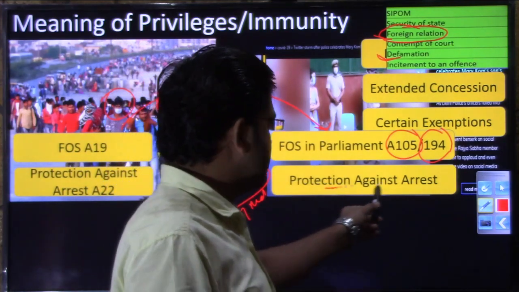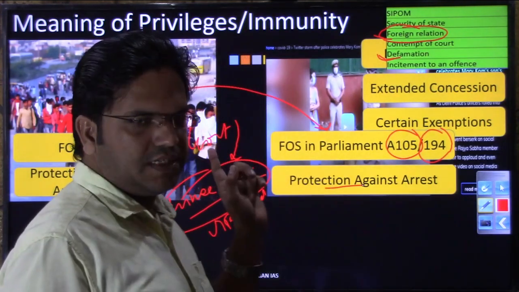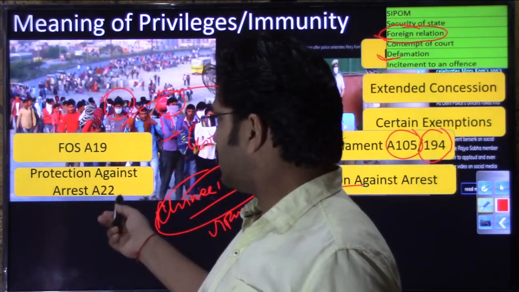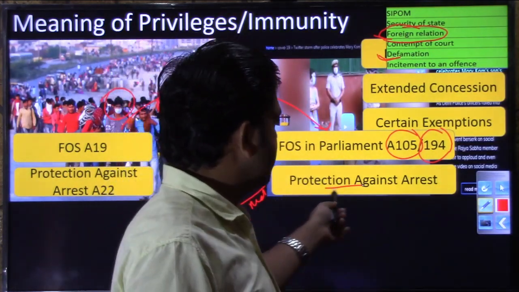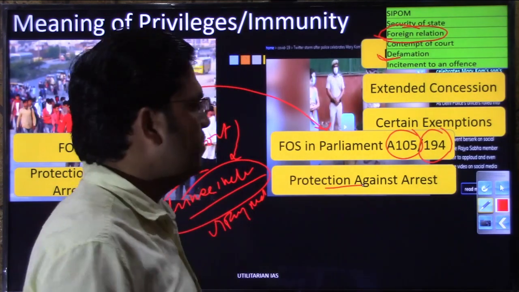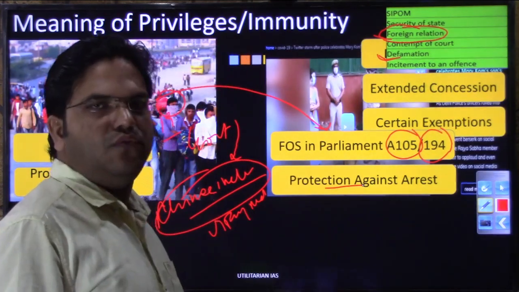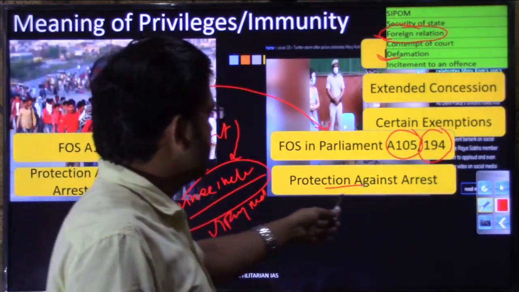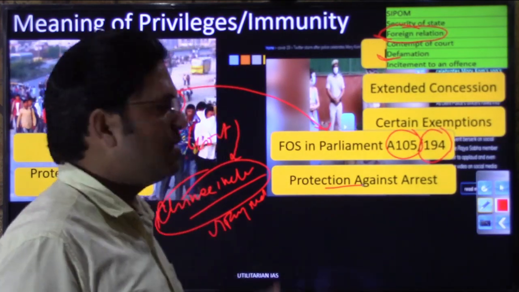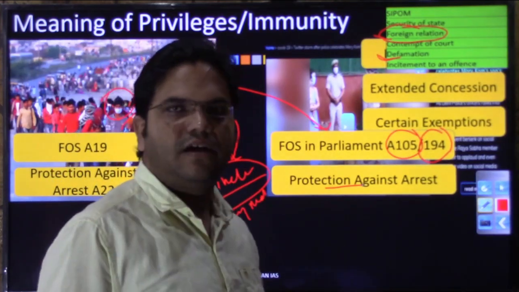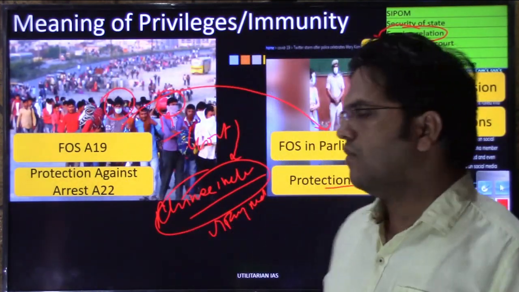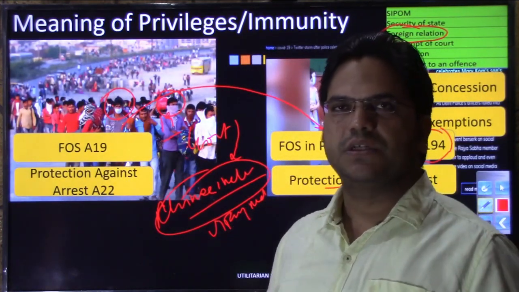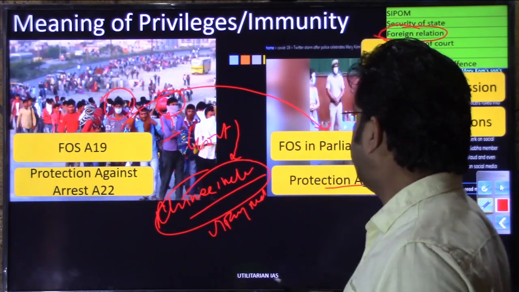As far as protection against arrest, a normal citizen's protection is under Article 22. When we discuss protection against arrest of members of parliament or legislative assembly, you will see that their limit is again on a higher pedestal than ours. All these things have been done to ensure their effective and independent functioning.